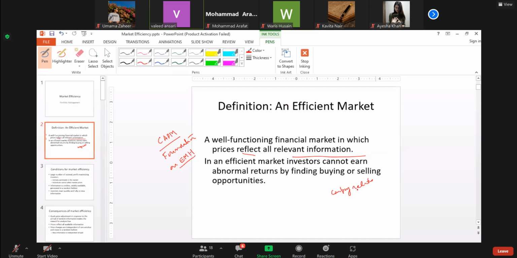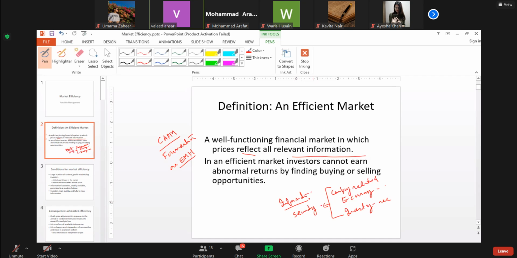It may be economy related information, like monetary policy, GDP. It may be industry related information. Maybe some new competitors have entered. Because whenever you are making investment, all these events are going to affect the security prices.